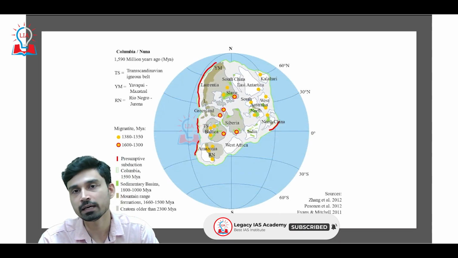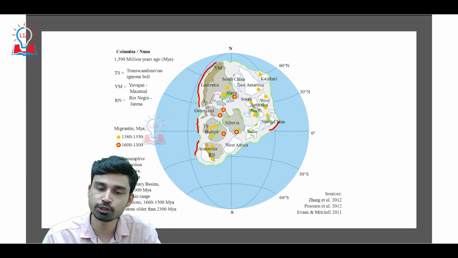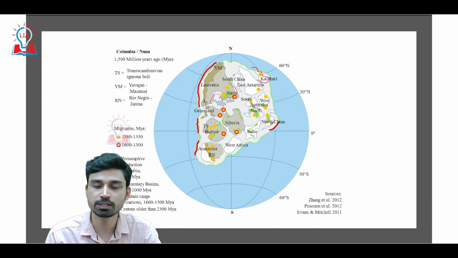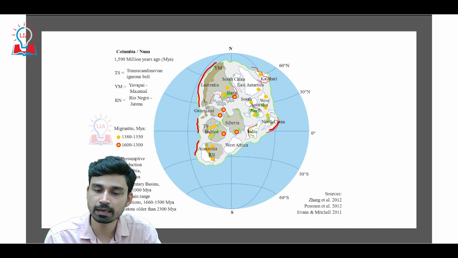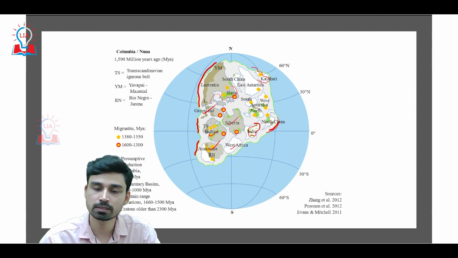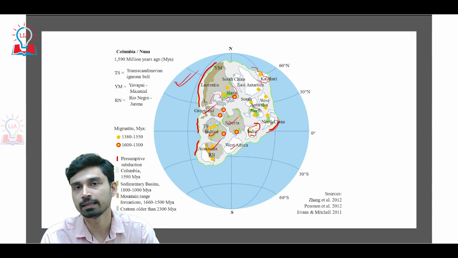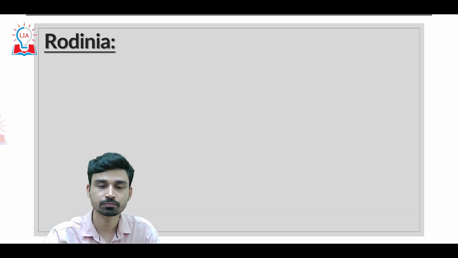If you take a look at the size and the shape of the supercontinent, we can see that we have Laurentia in the north, Africa in the northeastern direction, China here, and this is India here, then Africa, Amazonia, Baltica, Siberia, Greenland. These were the major cratons that came together to form this supercontinent that we call Columbia.